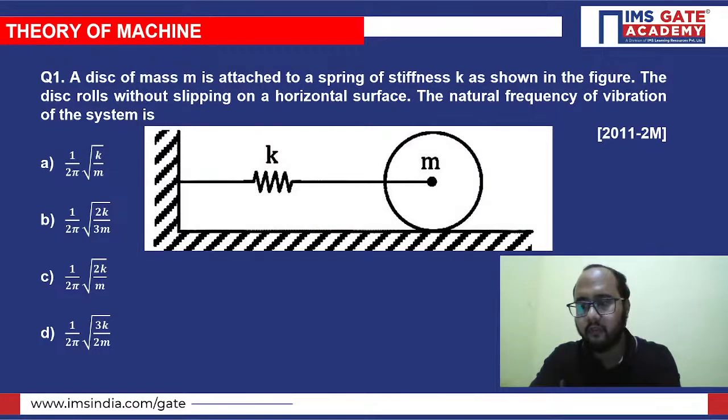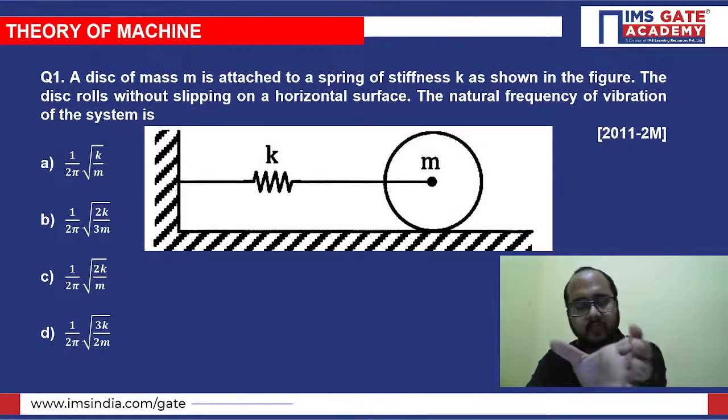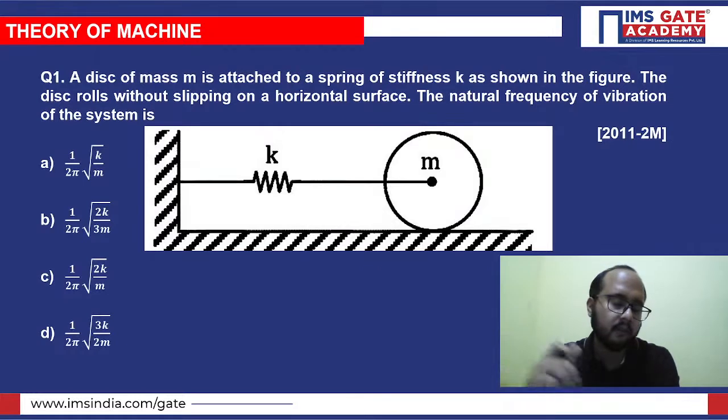This question was asked in GATE 2011. You just need to calculate the natural frequency for this system. A disk is mentioned, which is connected with a spring of stiffness K. They are asking for the natural frequency of vibration of the system.